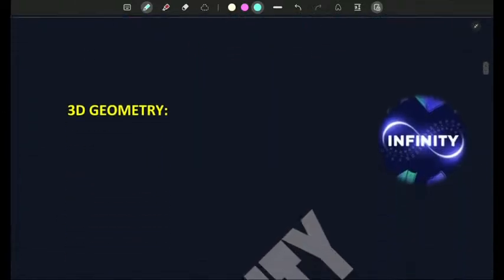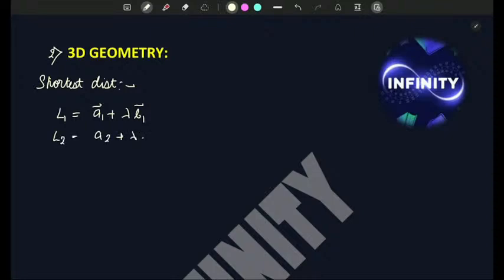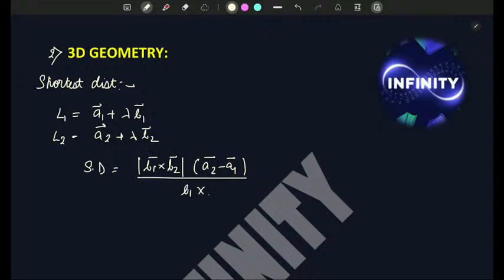Move on. This is second chapter, 3D geometry. Here you need to know the shortest distance formula. Suppose L1 is A1 plus lambda B1, L2 is A2 plus lambda B2. So what will be the shortest distance? Shortest distance formula is B1 cross B2 dot A2 minus A1 divided by mod B1 cross B2.